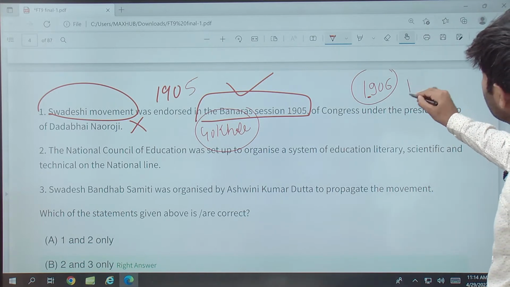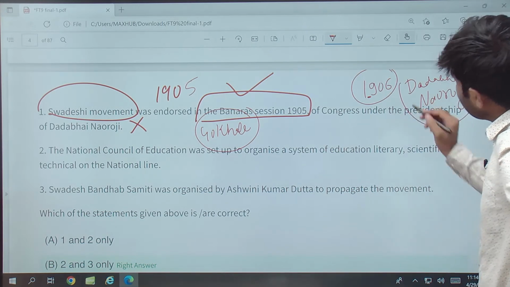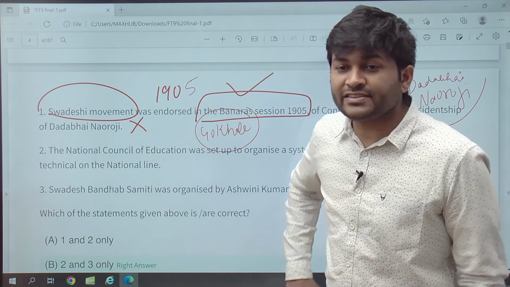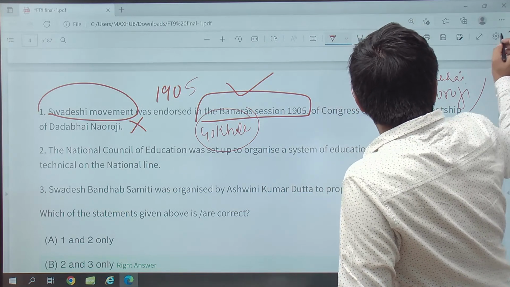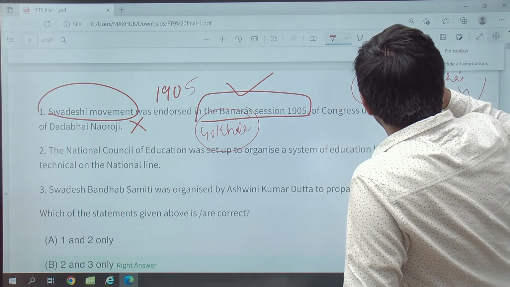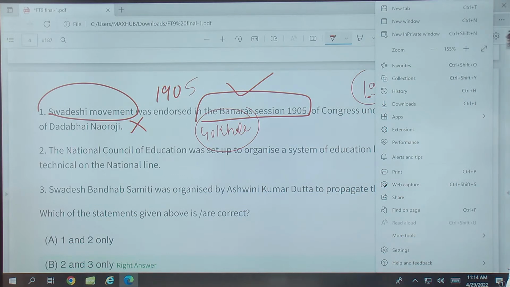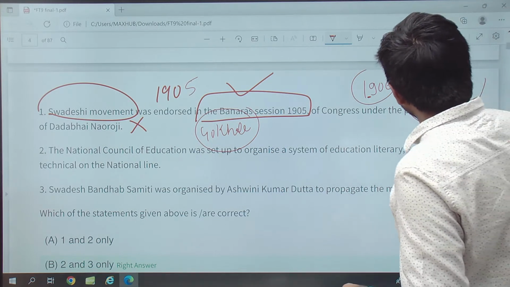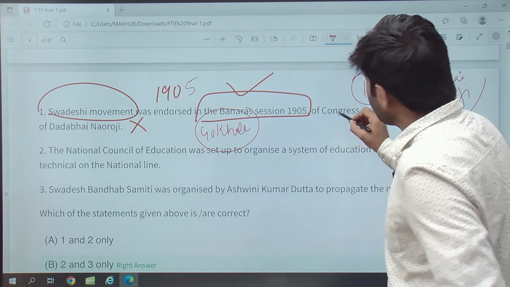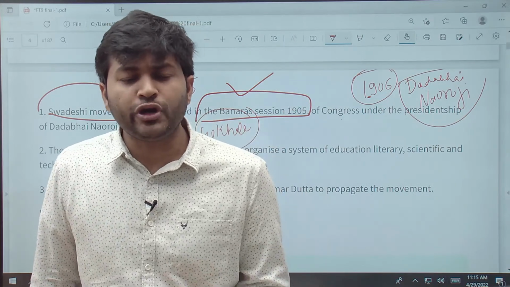Dadabhai Naoroji, in 1906 under his presidency, the Indian National Congress session happened in Calcutta. Four resolutions were passed: Swaraj, Swadeshi, boycott, and national education.